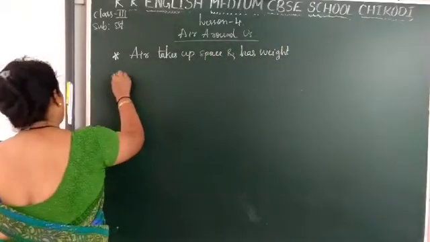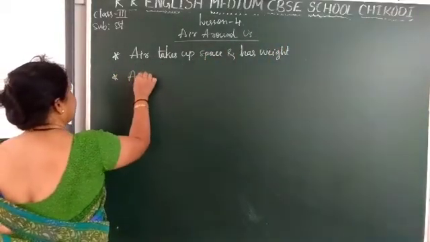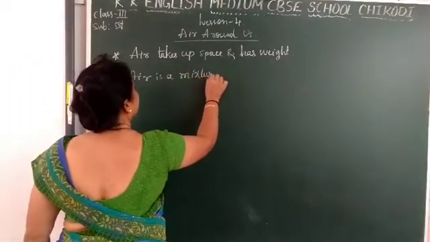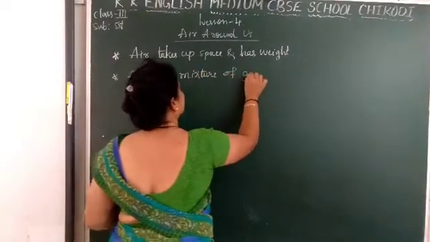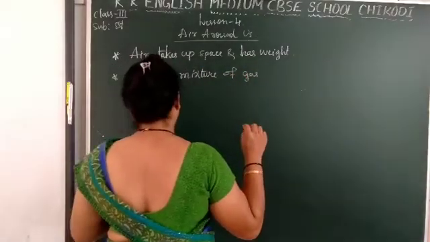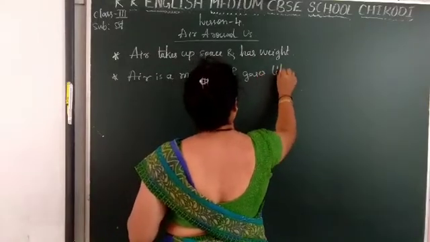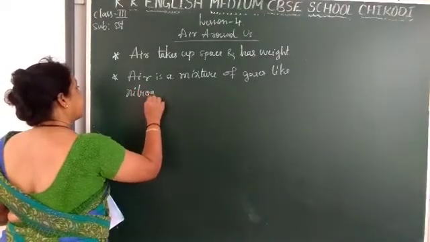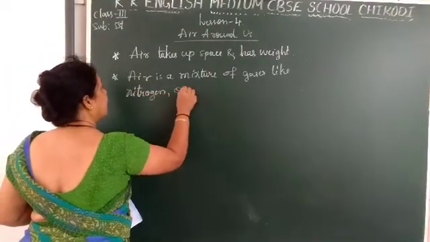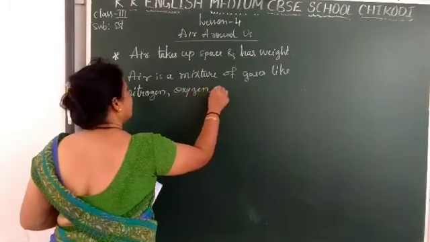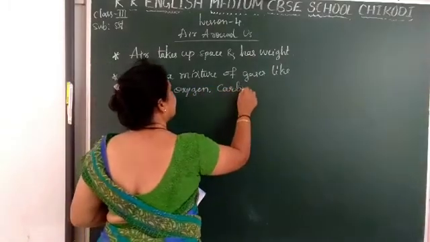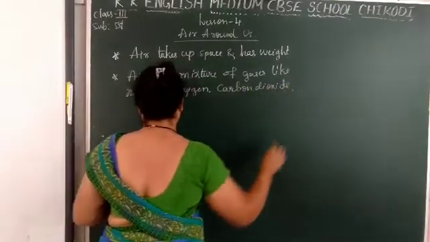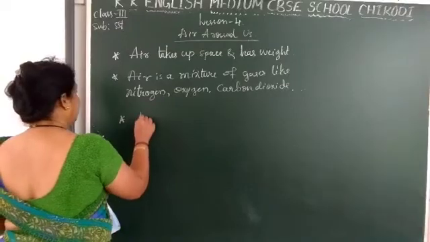Second point, air is a mixture of gases like nitrogen, oxygen, and carbon dioxide. And third point, we have learned about breathing clean air.